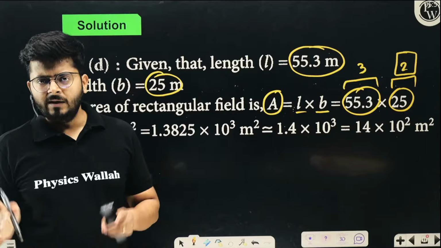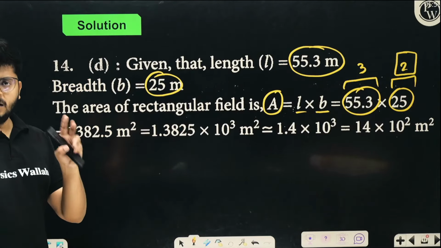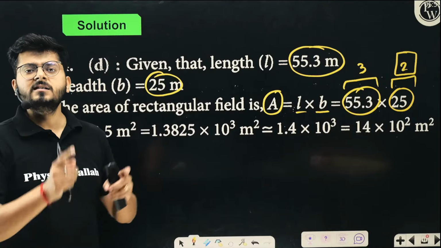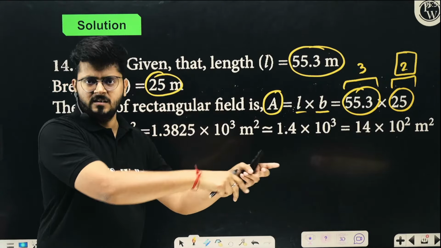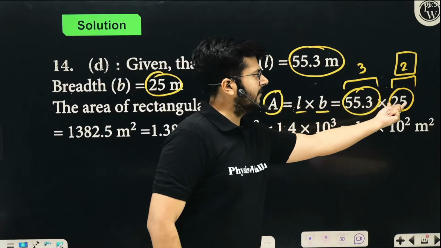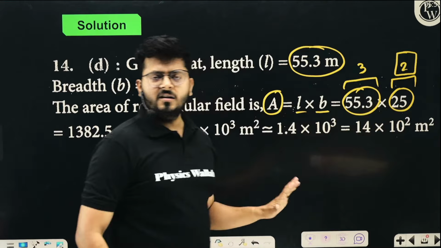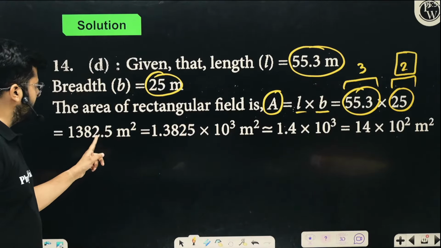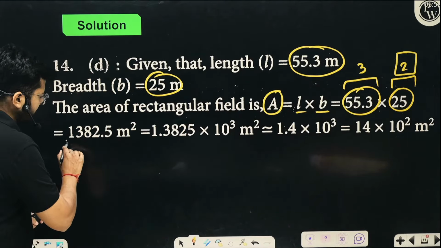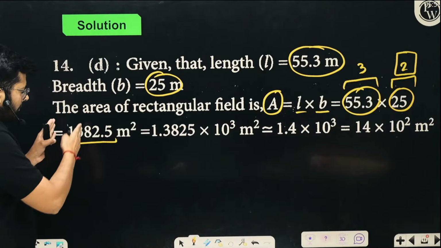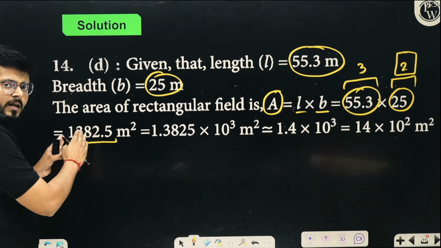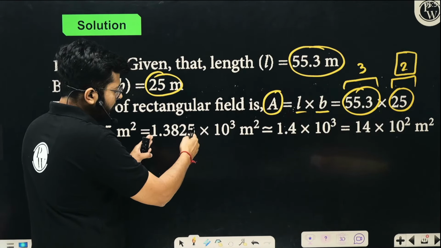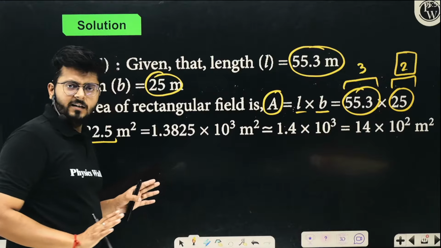Yes or no? When we take a product of 2 numbers, the resultant must have the number of significant figures equivalent to the lowest one. So here you have 2 significant figures, and the answer needs to have 2 significant figures only. When you multiply length into width, this is the answer you get, 1382.5. So you cannot only take 13, right? So you have to put it in scientific notation: 1.3825 into 10 to the power 3 meter square.